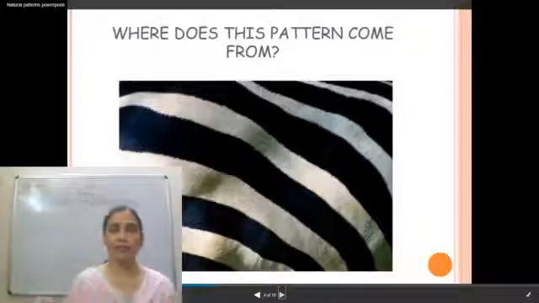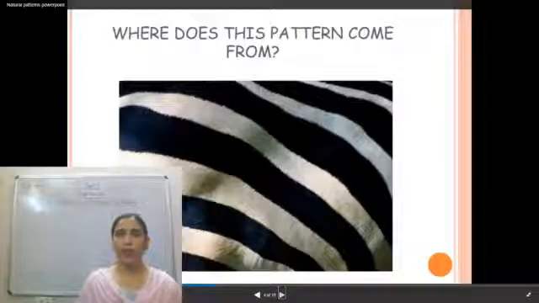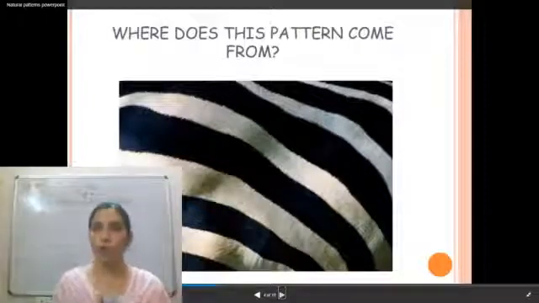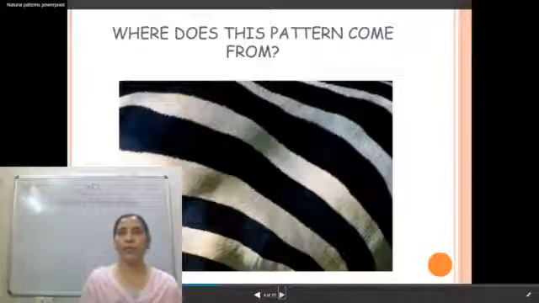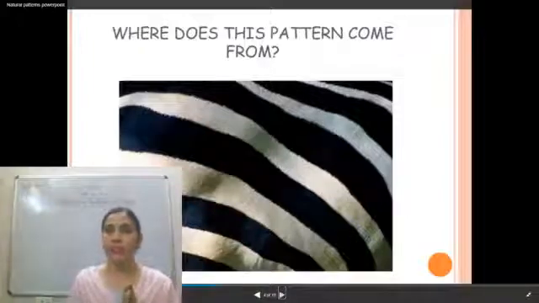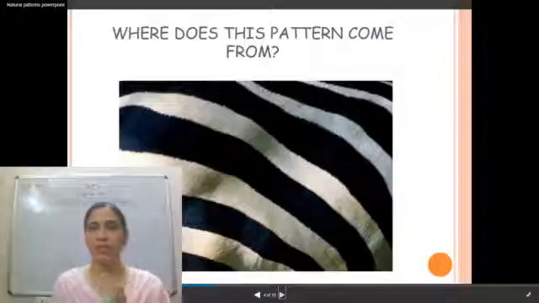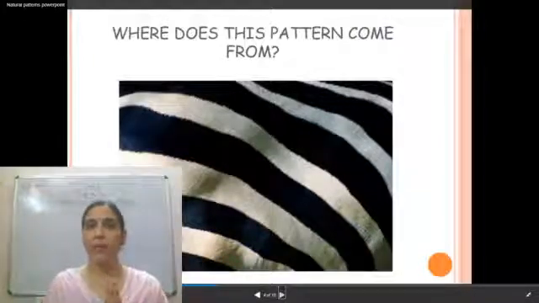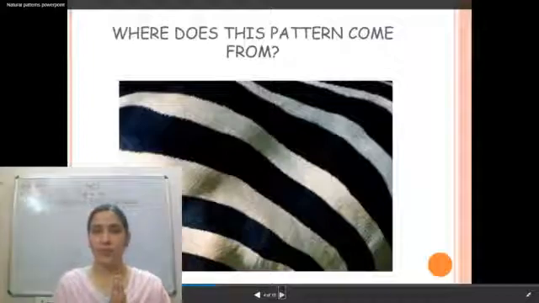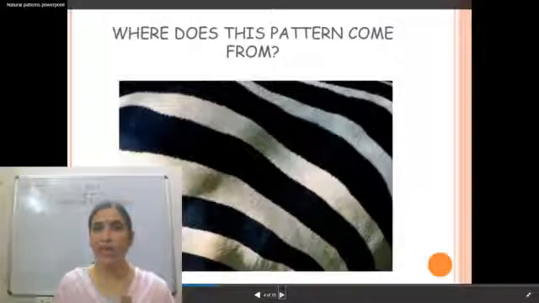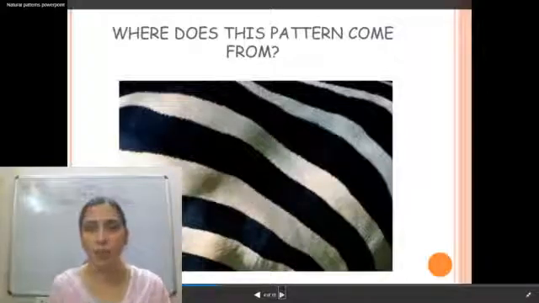Can you see this pattern? You often find this pattern in your clothing also. So my question is, where does this pattern come from? You can see the pattern in the picture. Any guesses? See the pattern carefully and then you can tell me the answer. Where does this pattern come from?